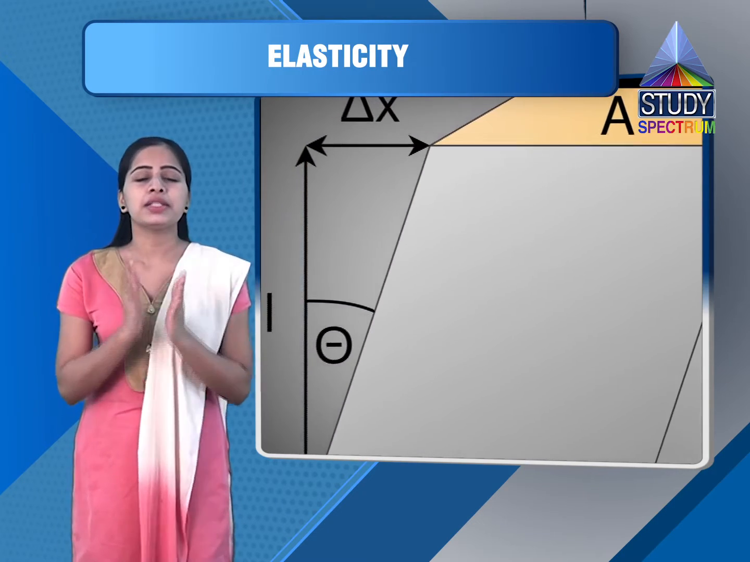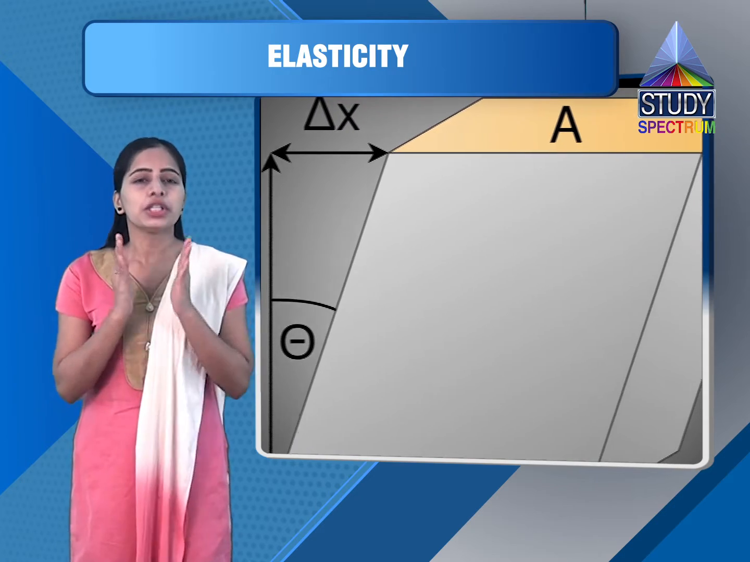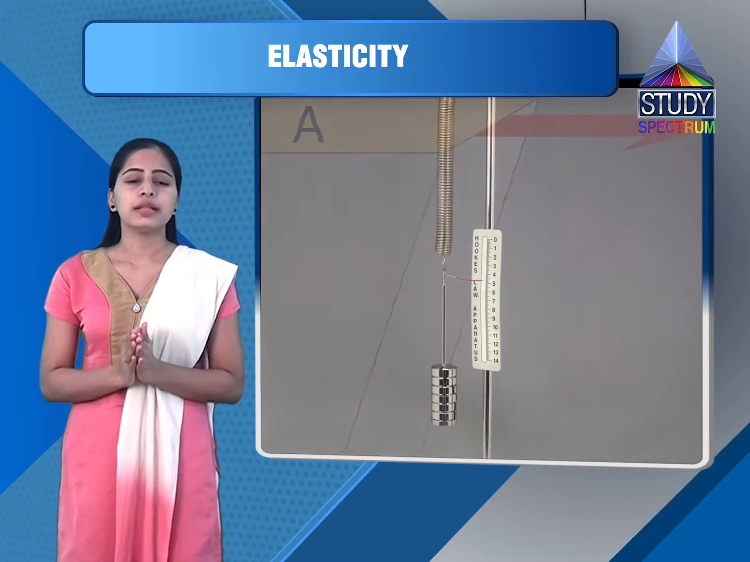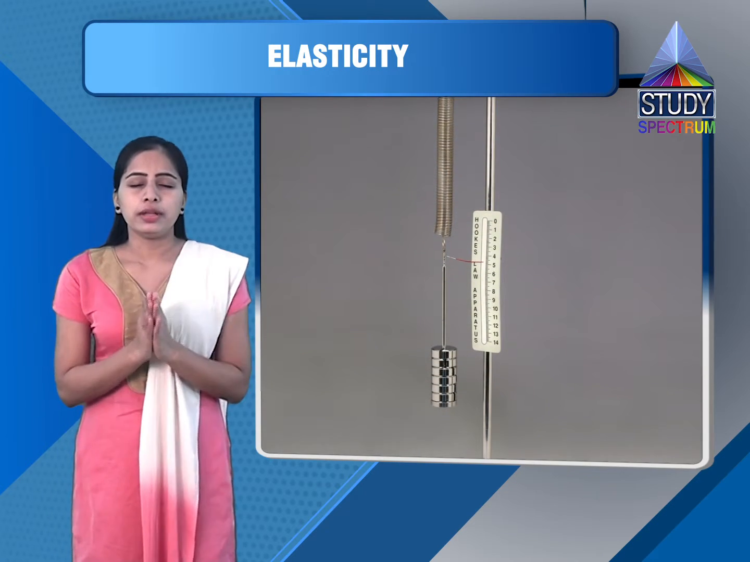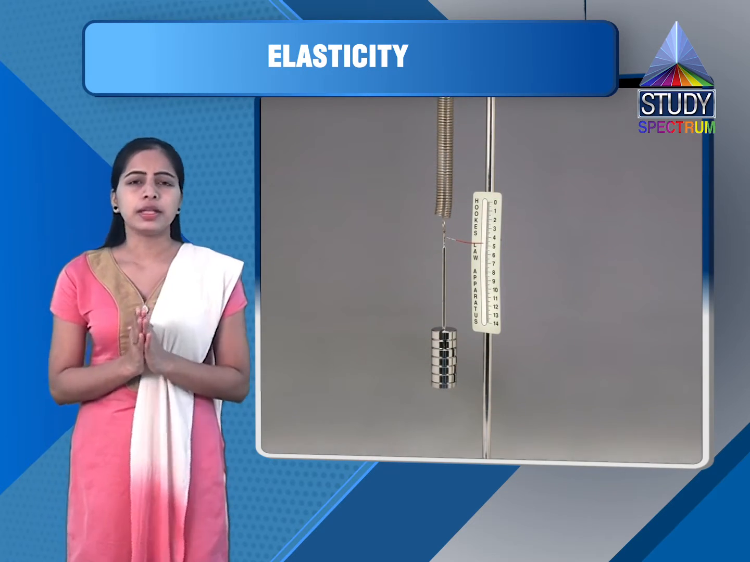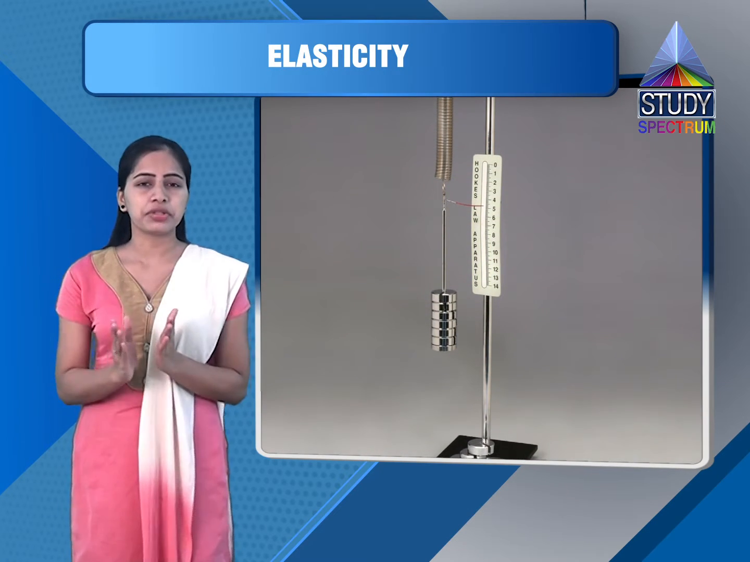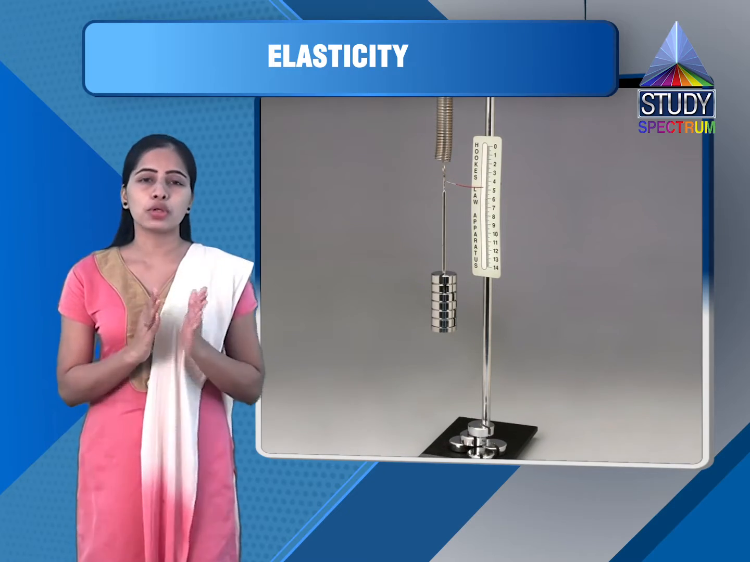Now shearing strain is also called shear. So this is shear, theta in radians. Now here is one law we will consider which gives the relationship between stress and strain. It is known as Hooke's law.